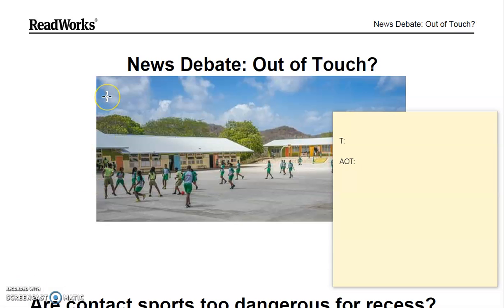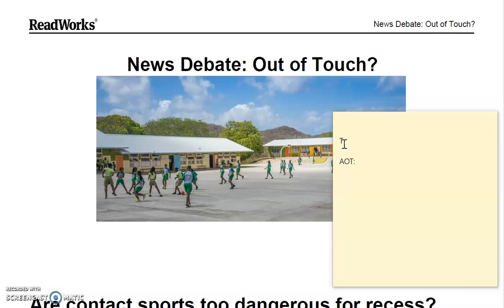Now that we've read the article and we've figured out that it's nonfiction, we need to come up with the topic. On your piece of paper or your whiteboard, you should have T and AOT written down because those are the two things that we're looking for. First, we need to figure out what the topic is. You should start doing this while you're annotating right after you figure out it's nonfiction.